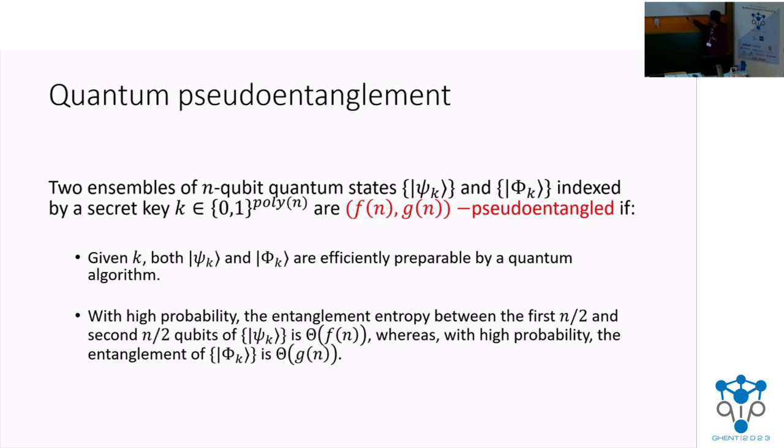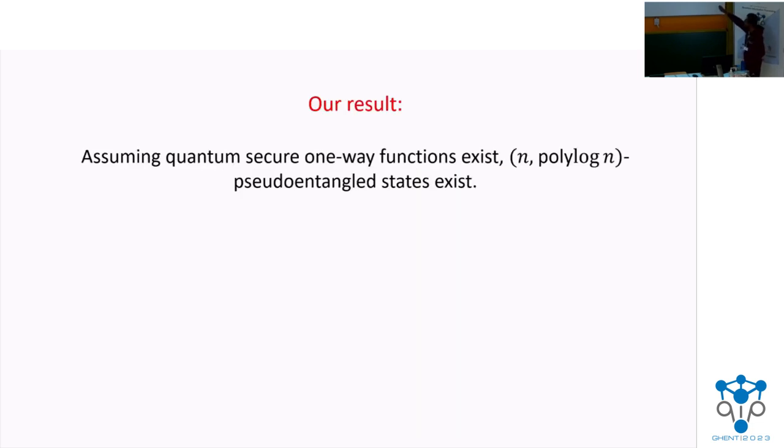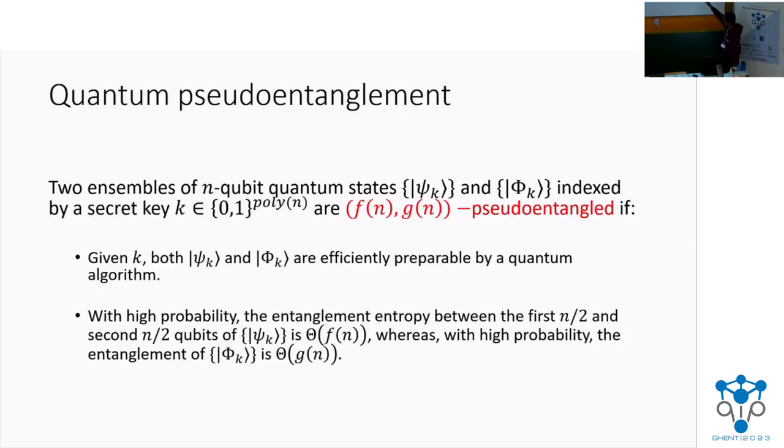Also, Fn and Gn in general will be two different functions. So these two collections will be hiding some von Neumann measure. And this is the concept that we just discussed.